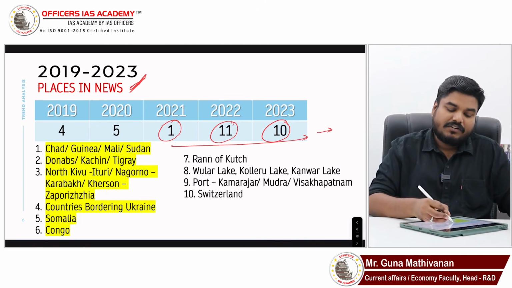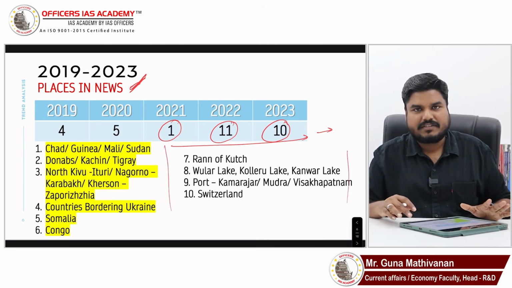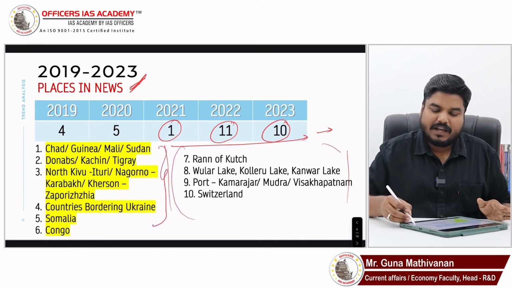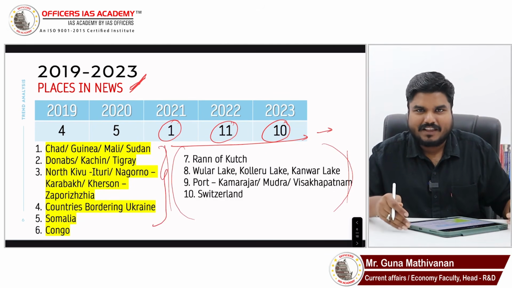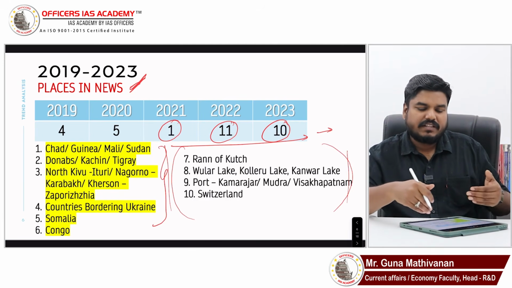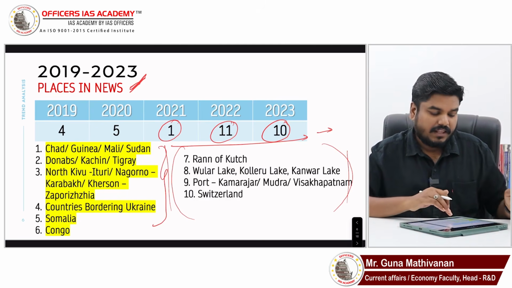Okay. So, these were the topics which were asked in the 23 exam for your reference. Sir, this part I have shaded in yellow. This part, there is no highlighter. Why? There is a difference that I will say at the end of this video. Okay, so places in news, you can pause the video, you can even make notes. These were the topics asked in places in news in 2023.